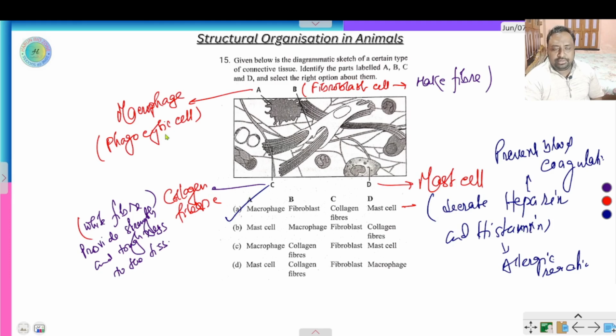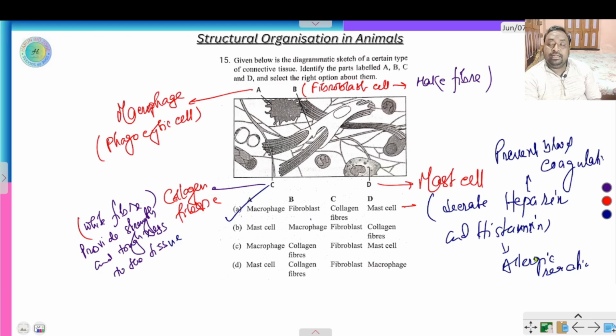A is the macrophage, a phagocytic cell that protects the tissue from bacterial or microbial infection. Number 2, fibroblast. Fibroblast cell makes fiber. Collagen fiber is a white fiber that provides strength and toughness to the tissue. And mast cell secretes heparin and histamine, and histamine causes allergic reaction.